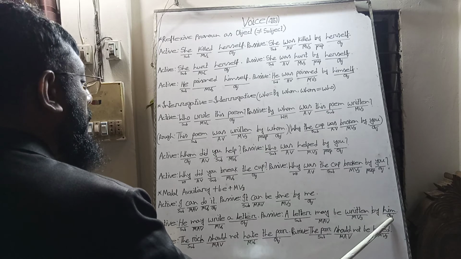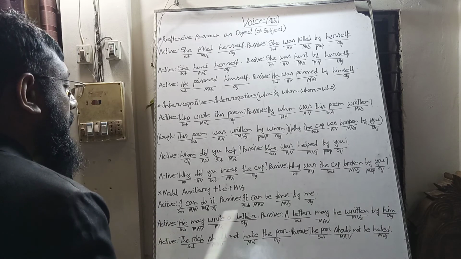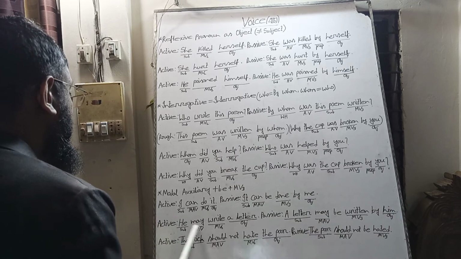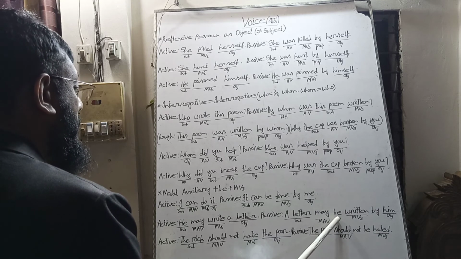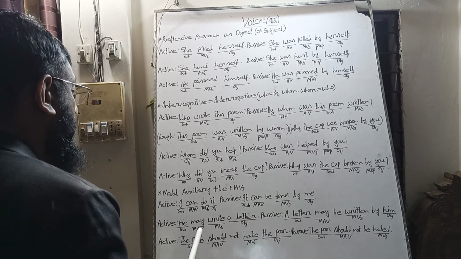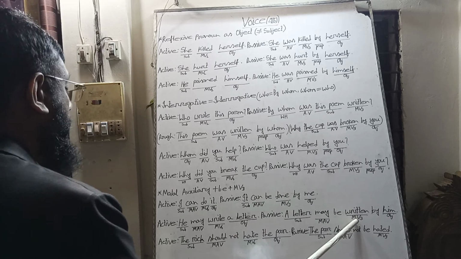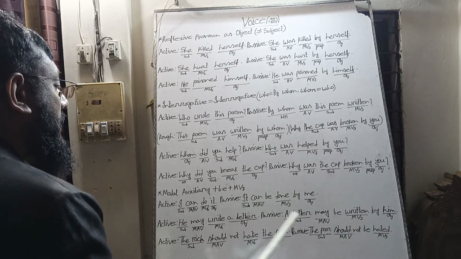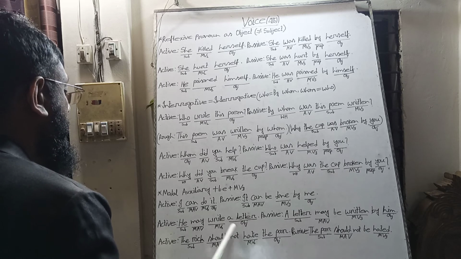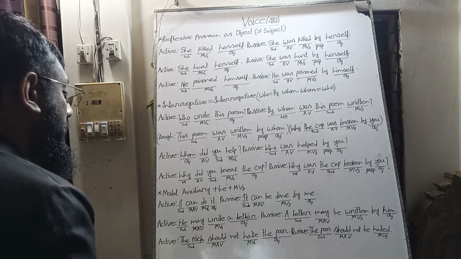The object "him" will be the subject "he", and we bring the modal auxiliary "may", and we will omit the be verb "be", and after the modal auxiliary we will bring the base form of the main verb write, wrote, written, write, and the subject will be the object of the main verb write, "a letter".